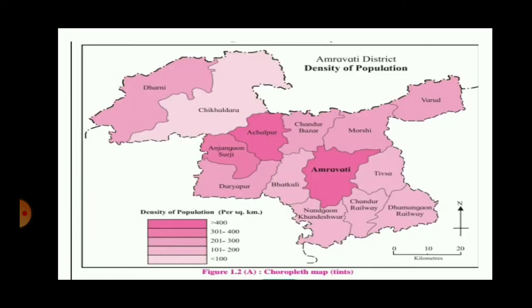For example, in the textbook map 1.2a, which is of Amravati district showing the density of population, here you are given the names of the different talukas. District is the administrative unit, talukas are the sub-administrative units within that district. So different talukas are there, but the entire taluka will have one particular shade. Within that taluka the shade will not change. The darkness or the lightness will be the same throughout the taluka.